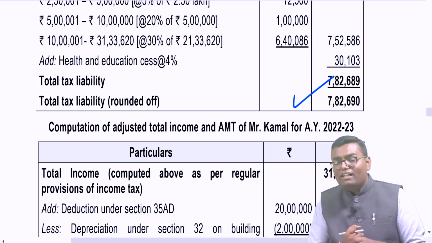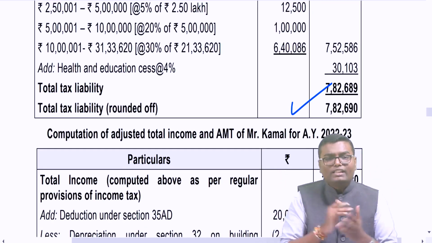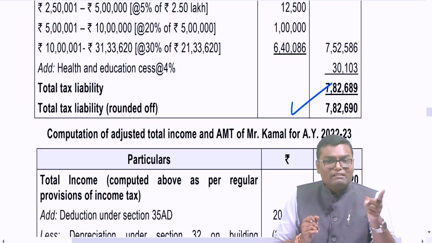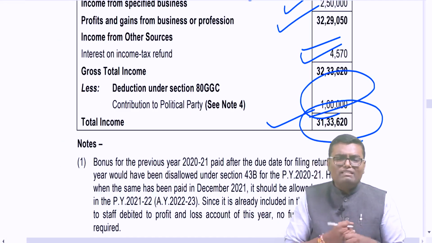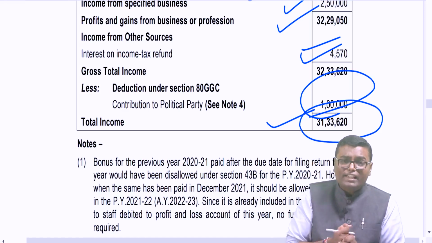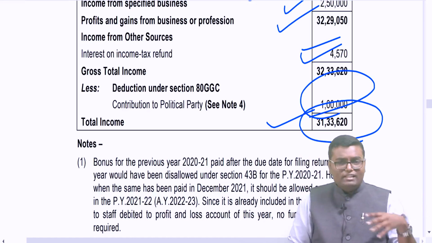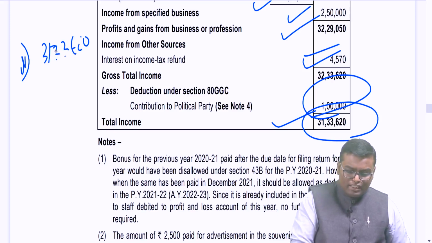Because in the same question I have claimed a deduction of 35AD. I am supposed to see what is my adjusted total income. And if my adjusted total income is more than 20 lakh, alternate minimum tax concept is applicable. Now here, my normal total income is more than 20 lakh. So obviously adjusted total income is more than 20 lakh, and that's why alternate minimum tax concept is applicable. Now what we need to do while we are calculating alternate minimum tax? First of all, find out total income, that we already did, 31,33,620. Then we are supposed to see what is my tax payable as per normal provision, 7,82,690.